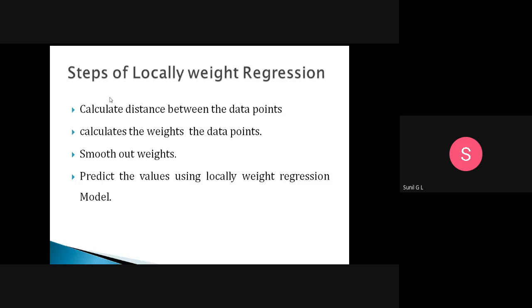To summarize: for the local data points, first identify how many local points you want. Then calculate the distance between the data points and calculate their weights. After that, smooth out the weights, and then predict the values using the locally weighted regression model. These are the steps of locally weighted regression.